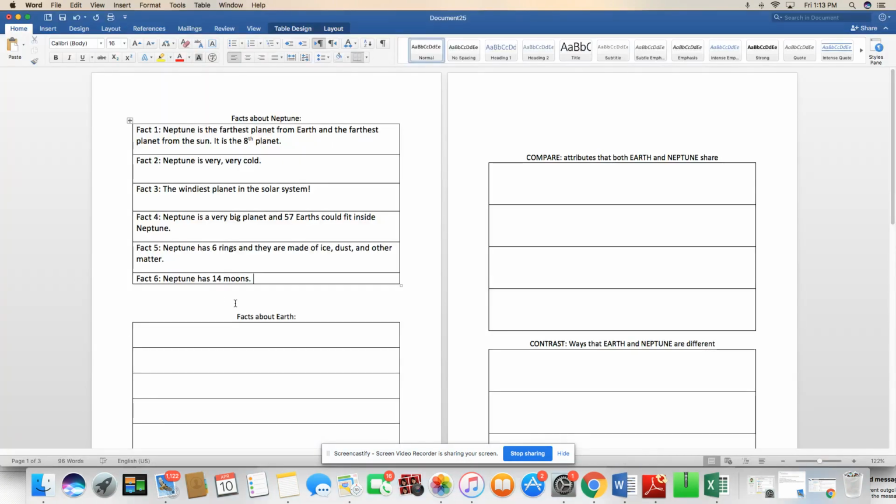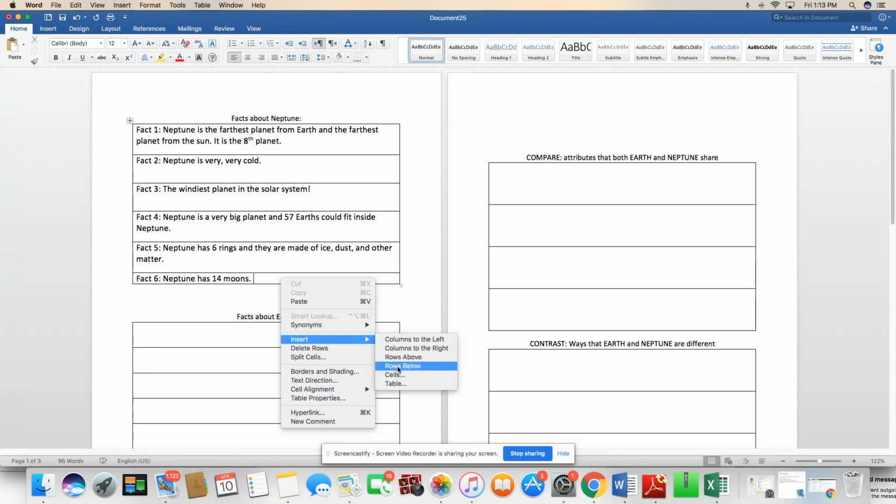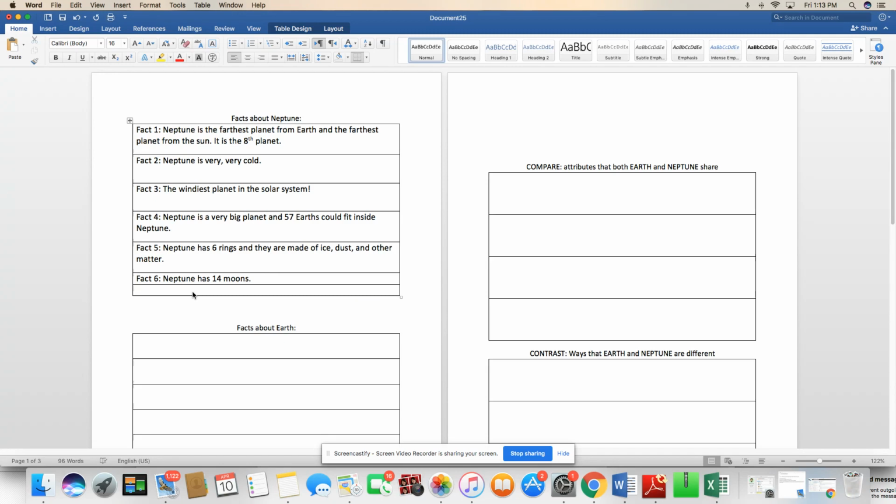So let's go back. I'm going to insert another one here. We have fact 7. People cannot live on Neptune. Here I'm going to put another word because I know I need to connect some ideas, right? And that word I want to choose is because, okay? Instead of writing all separate sentences, I could use this word to connect two ideas.